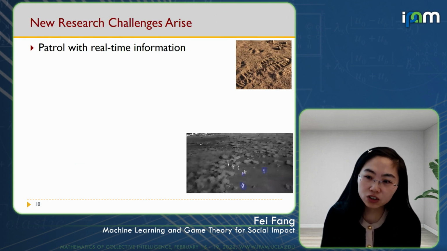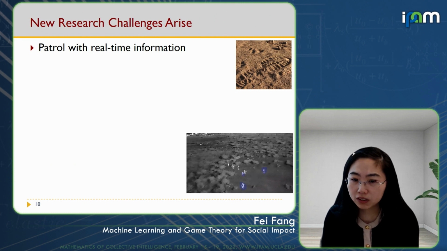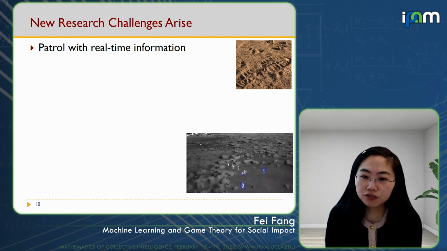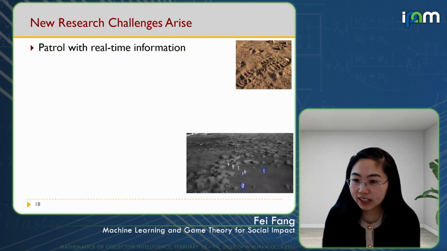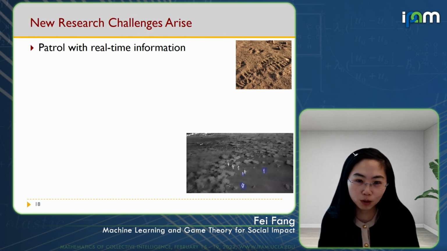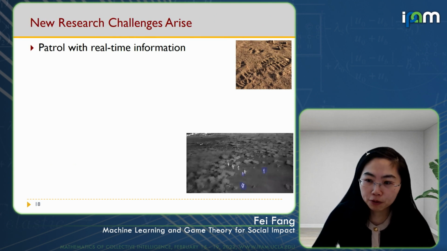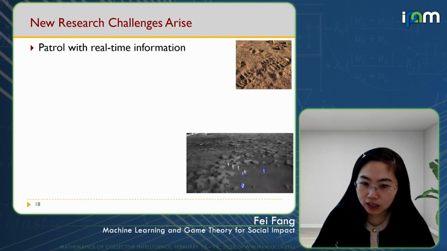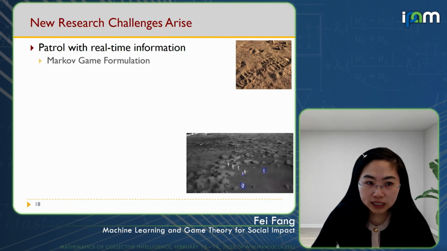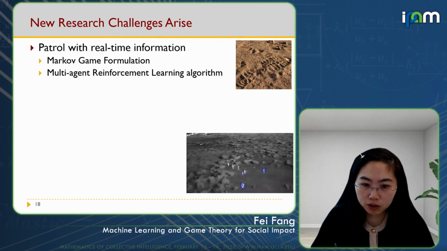And these tests, in turn, reveal a series of new research challenges. In the past few years, we have been developing new AI techniques to tackle those challenges. I'm only listing 2 examples here. One is how to design patrol routes that are adaptive to real-time information, such as footprints found by the rangers. We developed a Markov game formulation and designed a multi-agent reinforcement learning algorithm to solve this game.